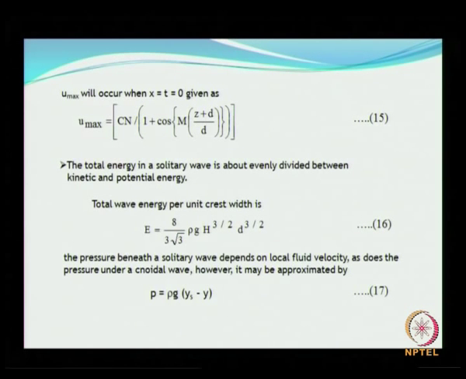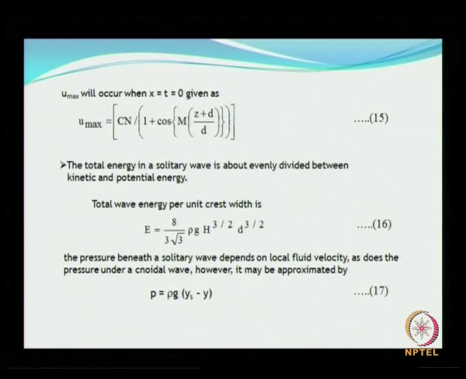So U max will occur when X and T are equal to 0, and that is given as shown here. The total energy in a solitary wave is about evenly divided between the kinetic energy and the potential energy. I will not go into the details of deriving the kinetic energy, although it is quite straightforward.